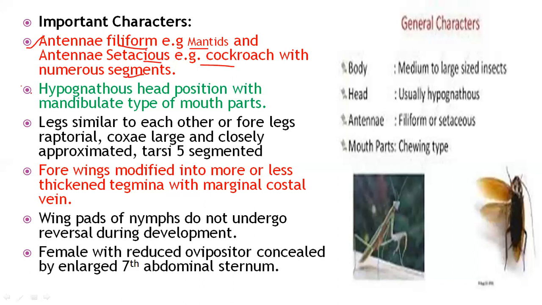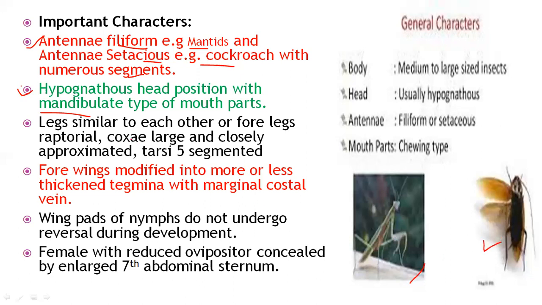So let's see the head position. The head position of these two insects is hypognathous. The mouth parts are vertical in position, or below the head, and known as hypognathous. They have the same type of mouth parts as Orthoptera, because they feed on solid food particles, solid food material, and are known as mandibulate. The mouth parts of these two, mantids and cockroaches, are the chewing and biting type.